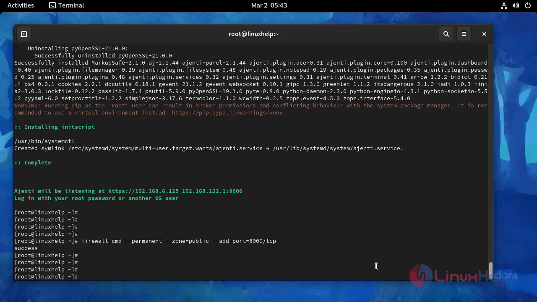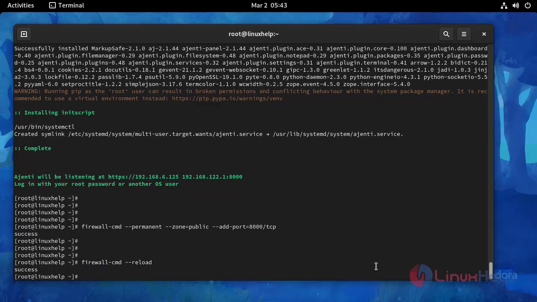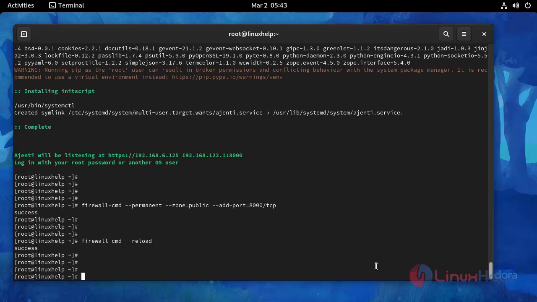And then reload the firewall. After reloading, now go to the browser.